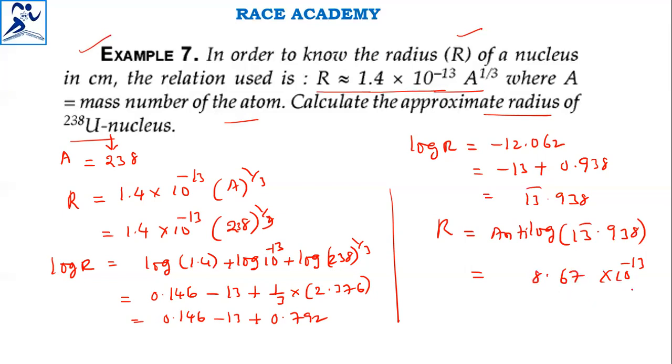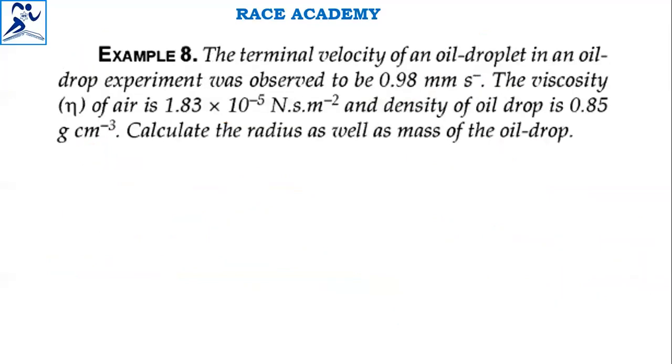This answer will be in centimeters as per the problem given. That is the radius of the nucleus in centimeters. So using that formula, we got 8.67 into 10 to the power of minus 13 centimeters. That is the right answer for this question. Next question.